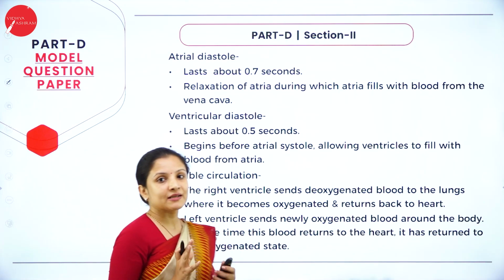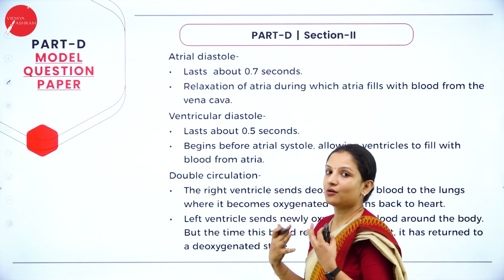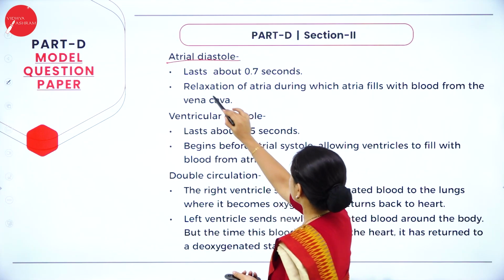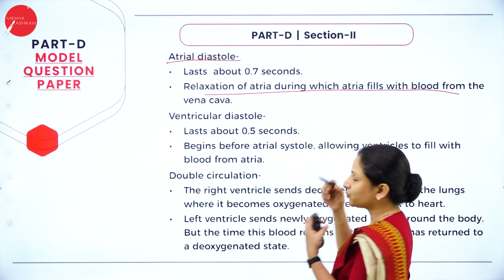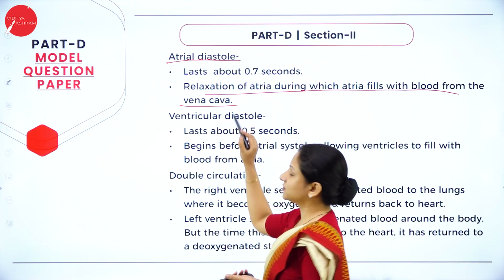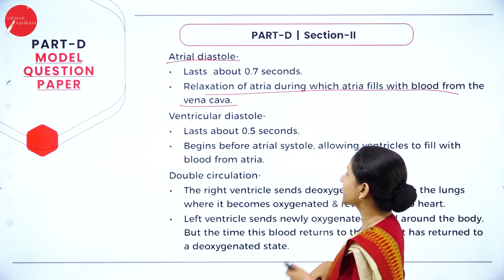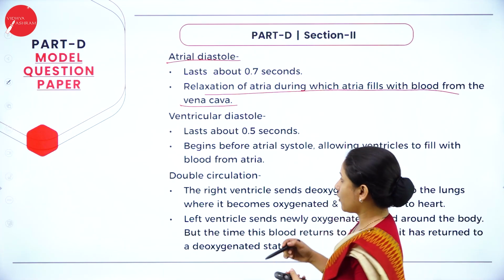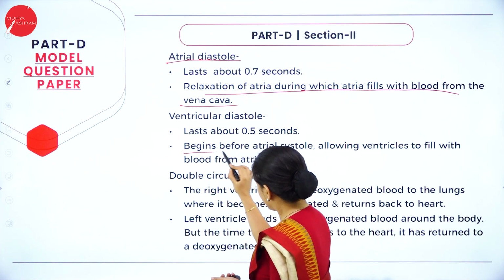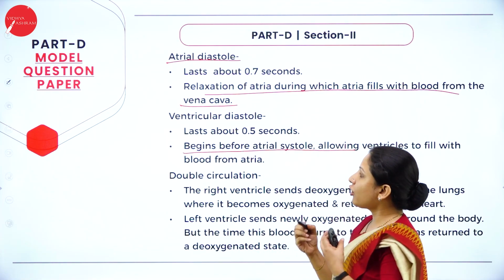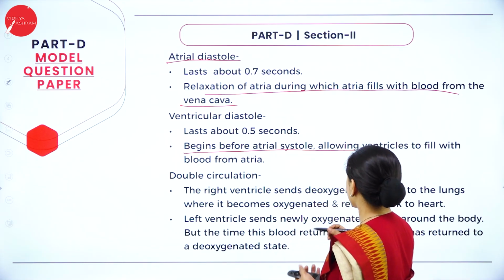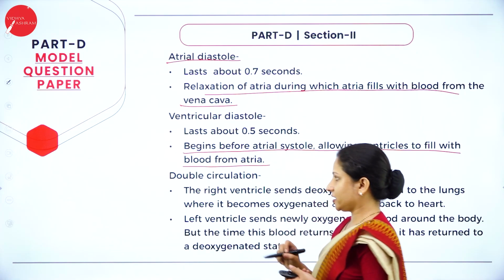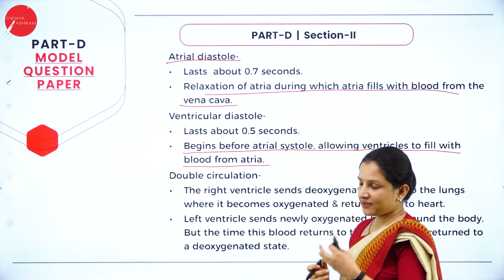Next, what happens during relaxation, that is in the atrium and in the ventricle? So atrial diastole: here, relaxation of atria, during which the atria fill with blood from the vena cava, that is from the superior and the inferior vena cava. Next, in ventricular diastole, that is when the ventricles are relaxing, it actually begins before the contraction of the atria or the auricle, thereby allowing ventricles to fill with blood from the atria. Next, we have to move on to double circulation.